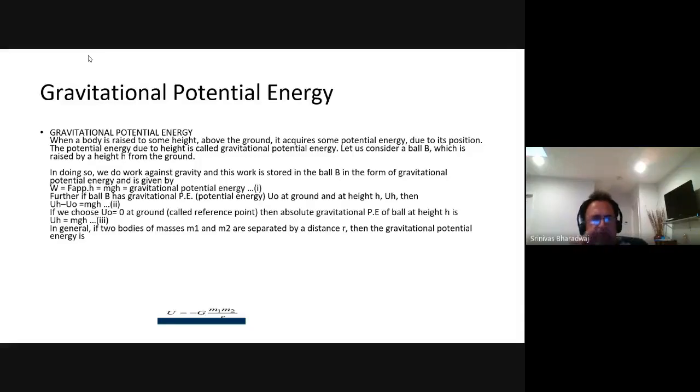When you have a force like that, then the work done to move it from one place to another in that field. Okay, so now we say that all the planets exist in the sun's field, right?